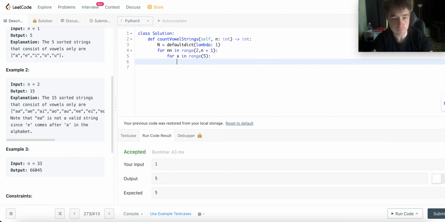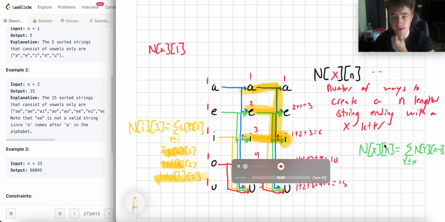We'll say, okay, N of this letter using length n equals the sum of n of each letter y using one less length. So I'm just converting this sum, right?